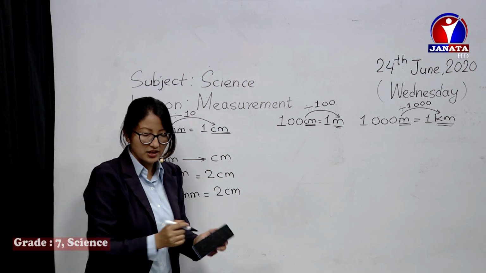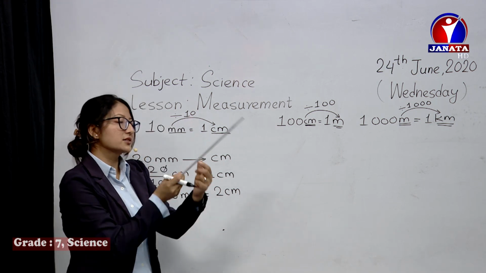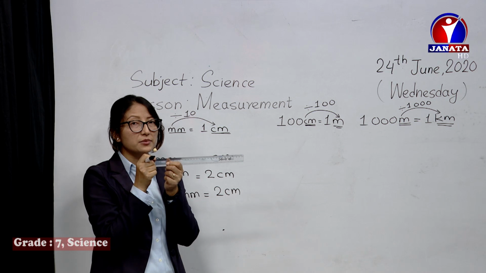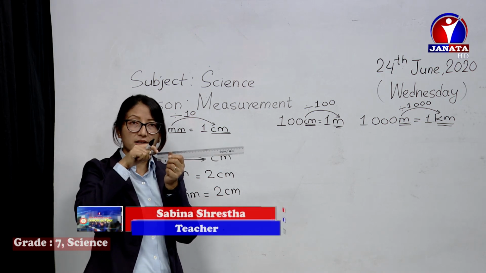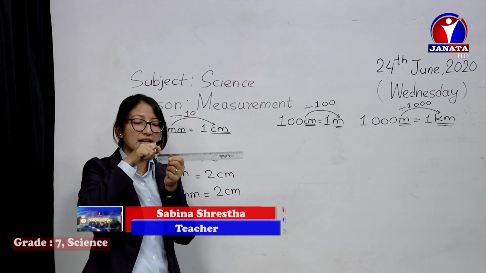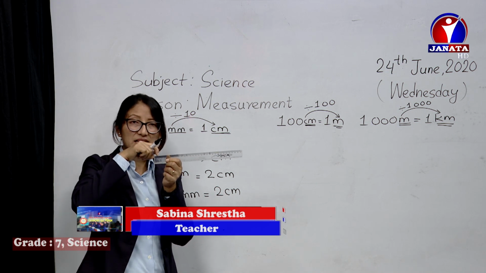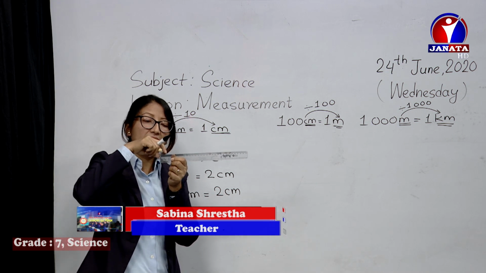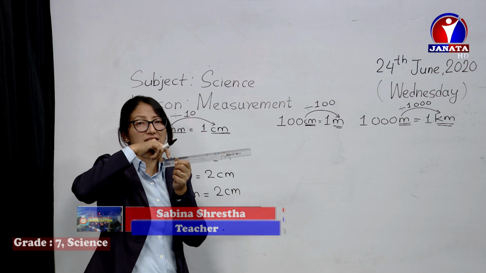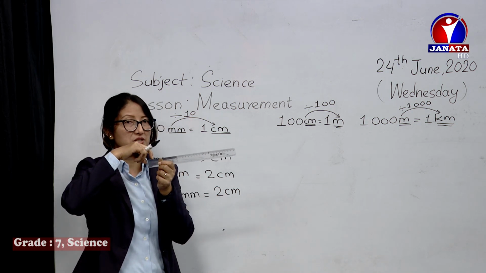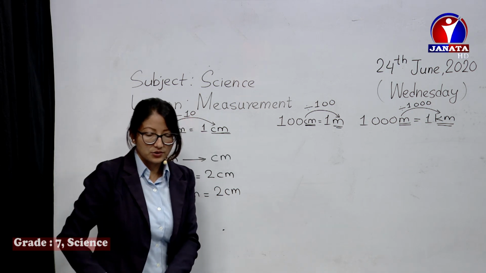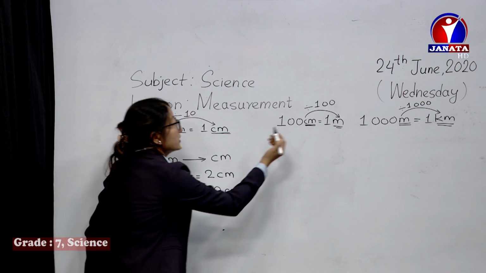Otherwise, you can check on the scale also. Like I have already said before, here the 0 marking is here, 1, 2, 3, 4, 10 lines altogether. It's 10 millimeters equals 1 centimeter, and 20 millimeters equals 2 centimeters. Like this we can convert. Similarly, next one, here also similar.